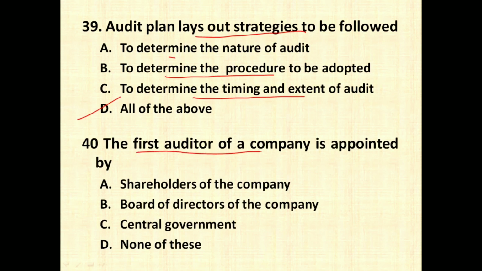The first auditor of a company is appointed by shareholder of the company, board of directors of the company, central government, none of these. So right option is going to be option number B, that is board of directors of the company.